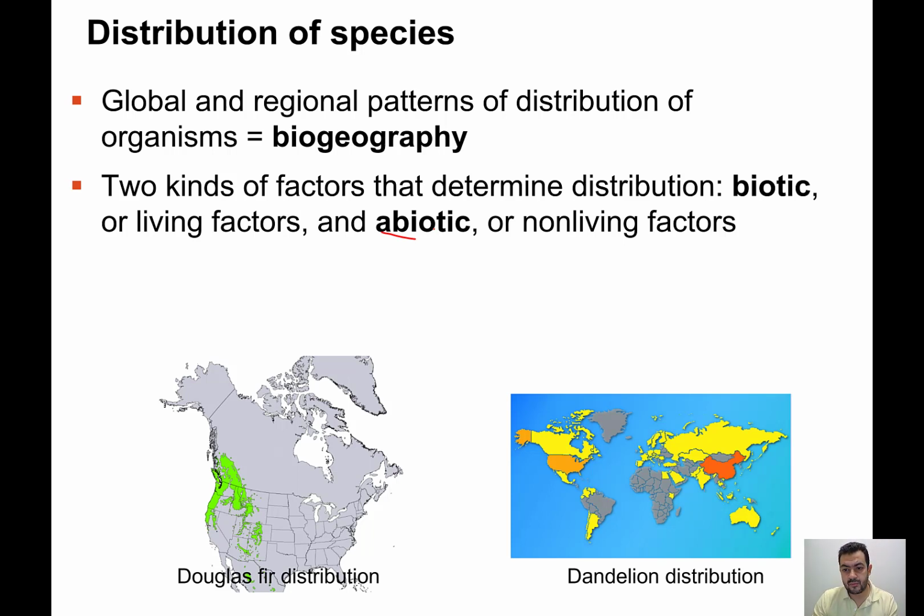It is distributed nearly everywhere. It is the kind of species that thrives very well in nearly every environment, which is totally different from the Douglas fir. So this kind of distribution, this biogeography, is affected by both biotic and abiotic factors, as we are going to show in the next slides.